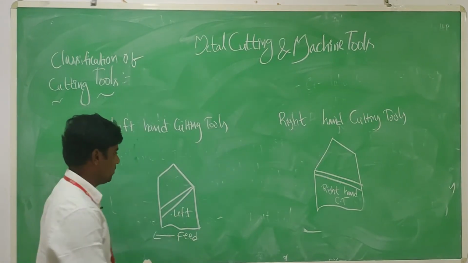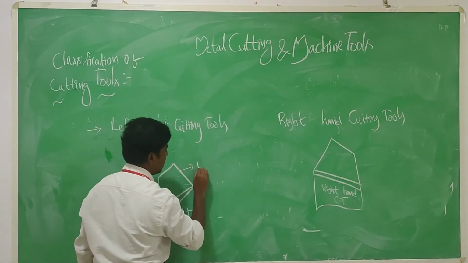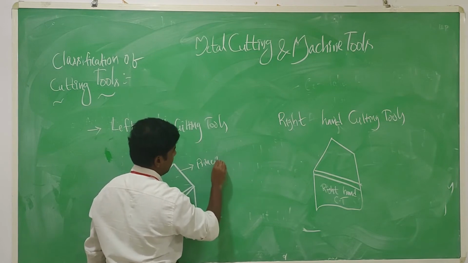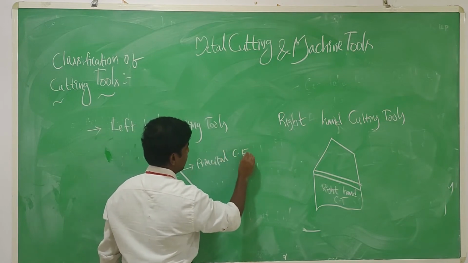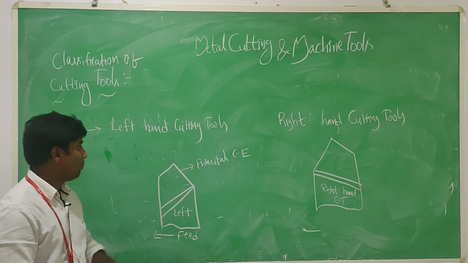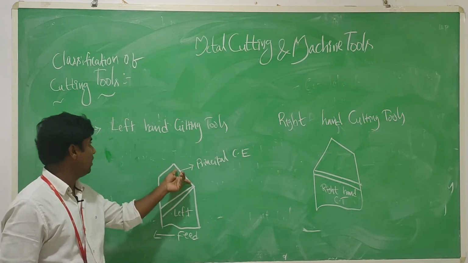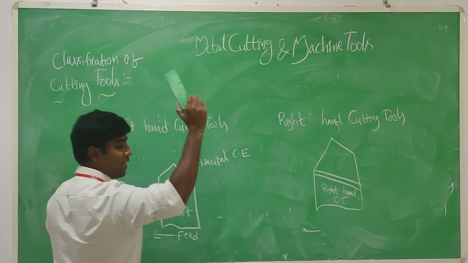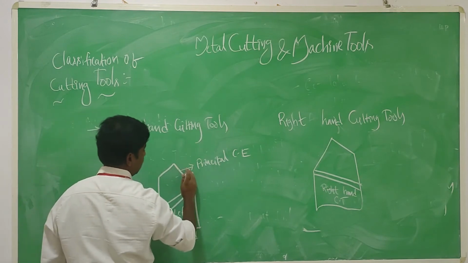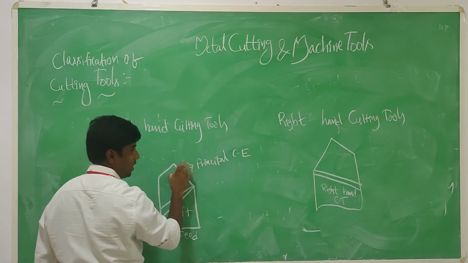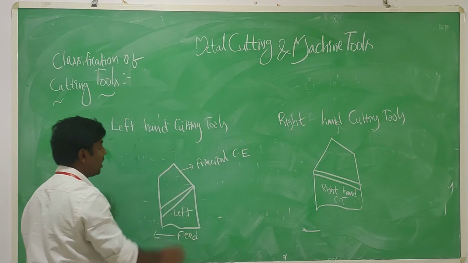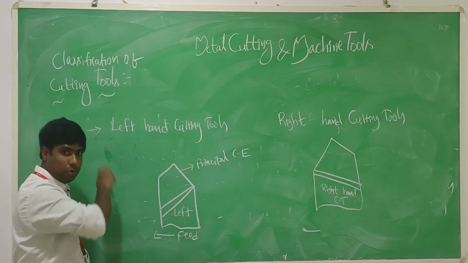These are the principal cutting edges. If the principal cutting edge is placed in the right direction, this is my right hand, then these are called left hand cutting tools.